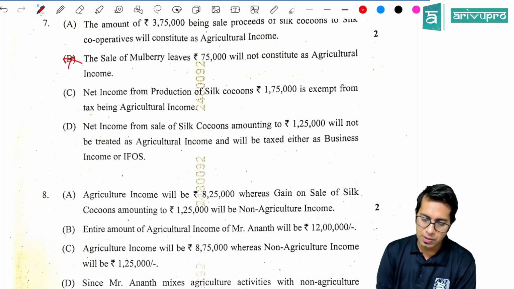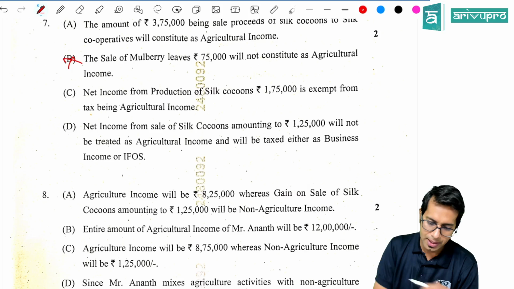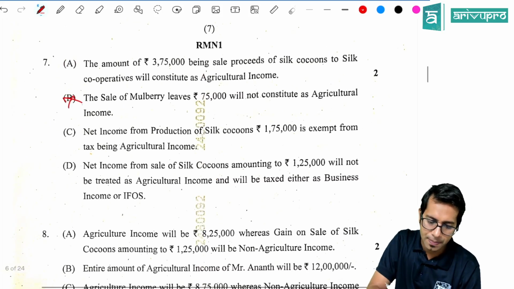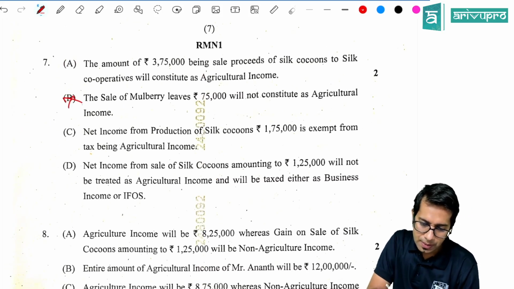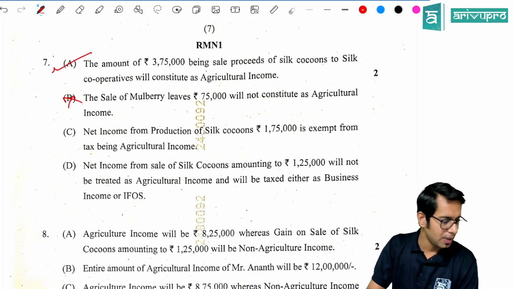Net income from silkworm 1,25,000 will not be treated as agricultural income. So the right answer is what, sir? Option number what, sir? The amount of 3,75,000 being sale proceeds from silk will constitute agricultural income. The right option is option number A.